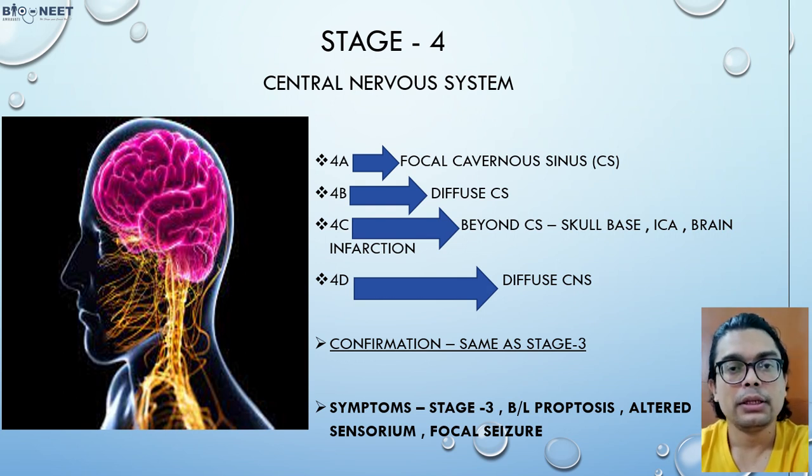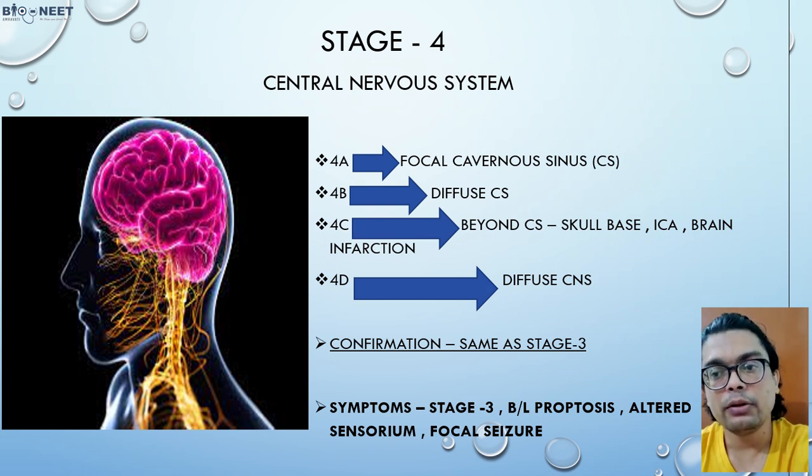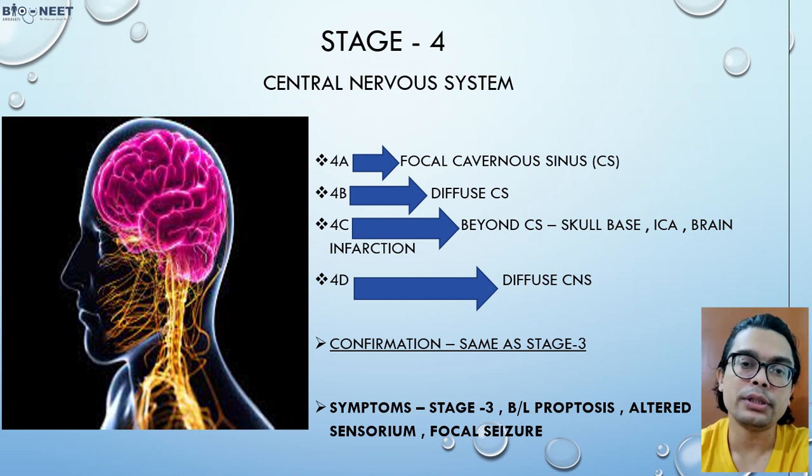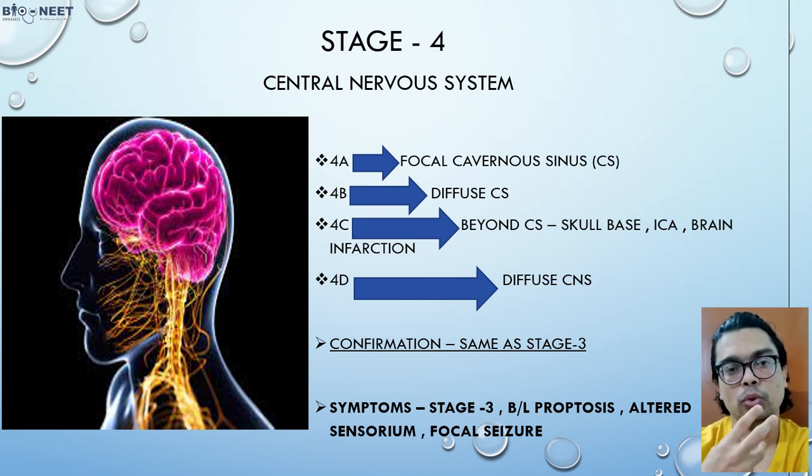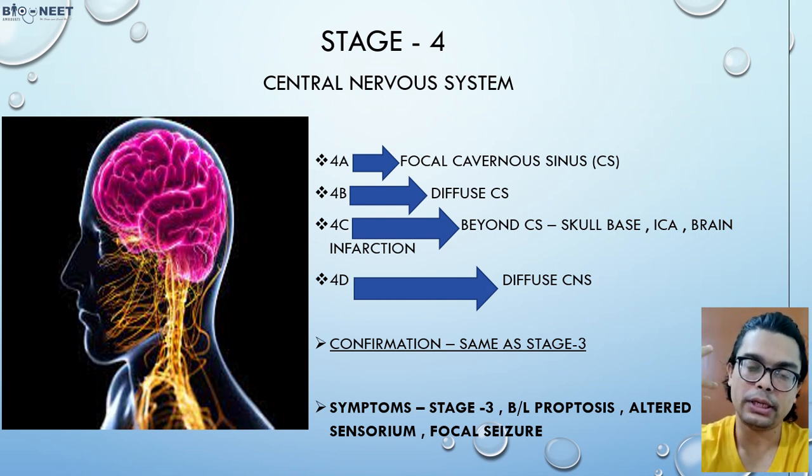This is basically the swab technique and radiological examination. Symptoms: whenever the CNS is involved, altered sensorium and seizures are there. That you should remember. These are the kind of staging, and the staging is very easy: nose, paranasal sinuses, then after the paranasal sinus, orbit, and after the orbit, the brain.